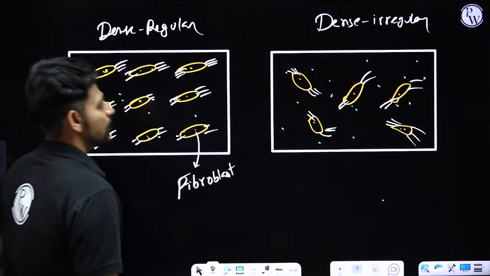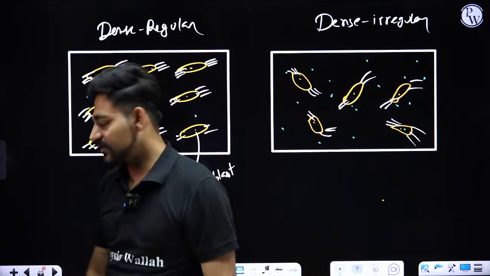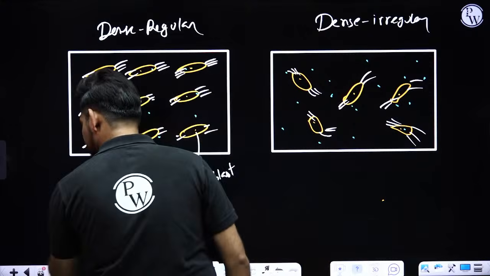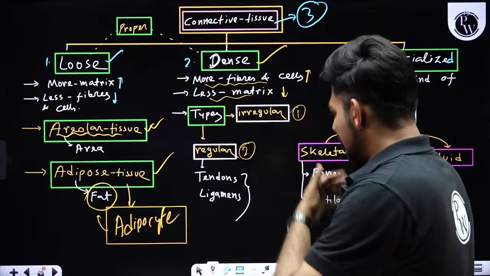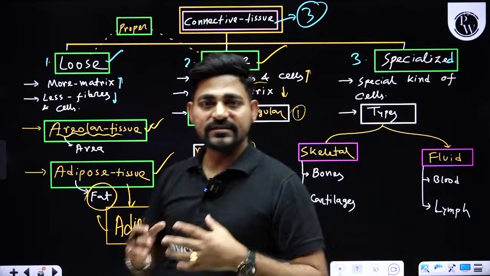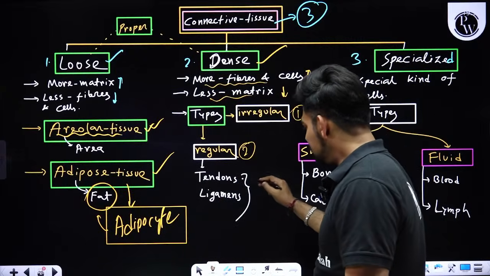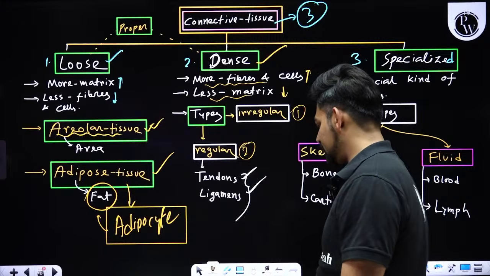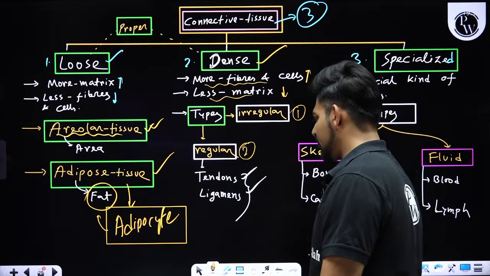So that's why we'll call these dense irregular connective tissue. So there is a difference between dense regular and dense irregular connective tissue. And where inside your body will you find dense regular connective tissue? Tendons and ligaments. Tendons or ligaments are examples of dense regular connective tissue.